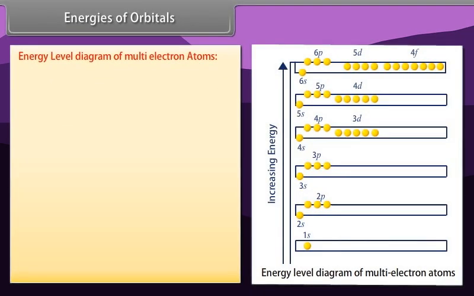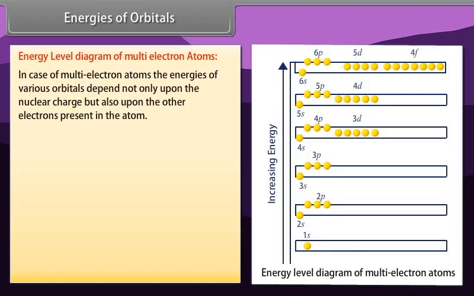Energy level diagram of multi-electron atoms. In the case of multi-electron atoms, the energies of various orbitals depend not only upon the nuclear charge but also upon the other electrons present in the atom.